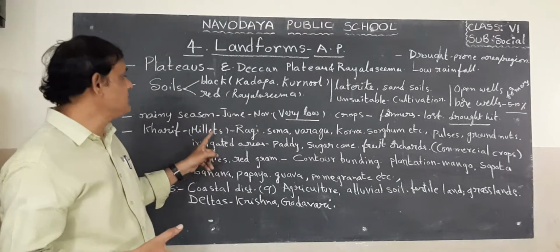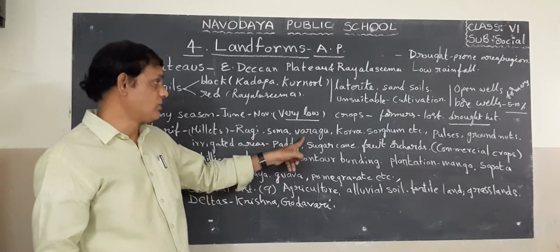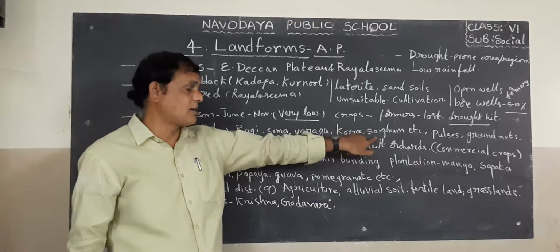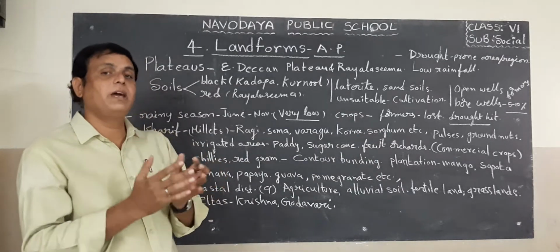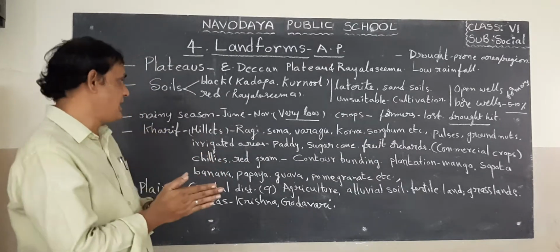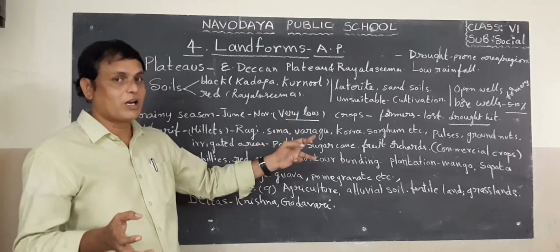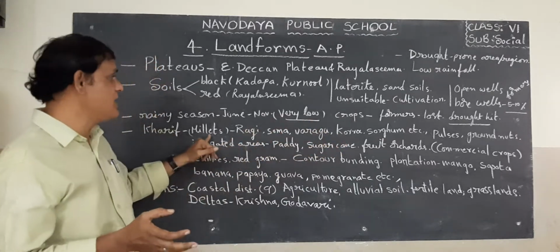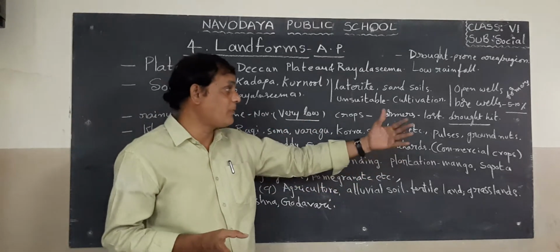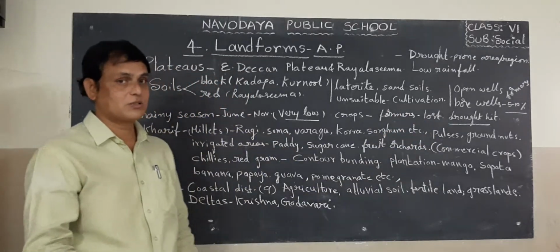Millets means ragi, jowar, variga, korra, sajja. These are the grains grown by farmers in this area. Apart from millets, they are growing some kinds of pulses and also groundnuts. We know groundnuts, students.